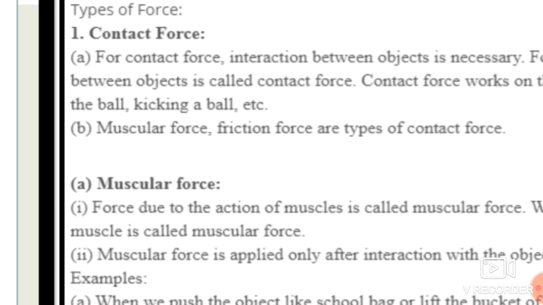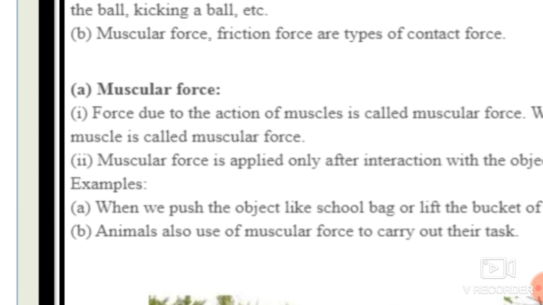Contact force is over there. For the contact force, there are two types; these contact forces are subdivided into two forces: the first one is the muscular force and the second one is the friction force. Contact forces itself has two types, that is frictional force and muscular force. Here we first see the muscular force.